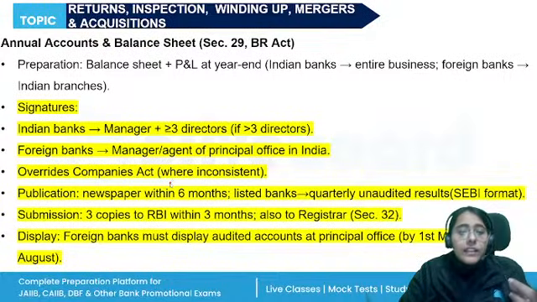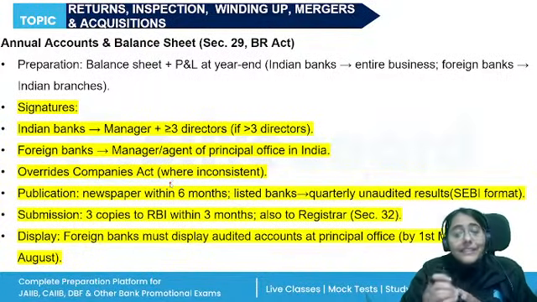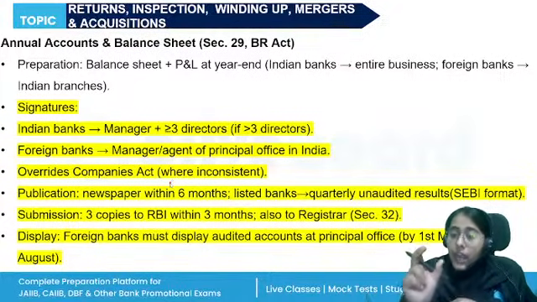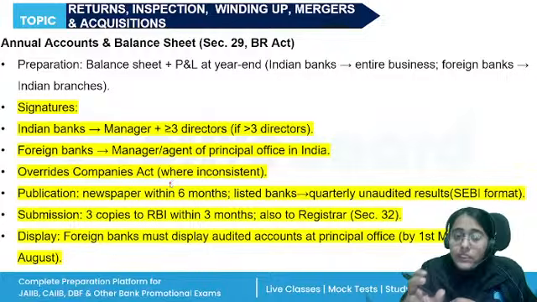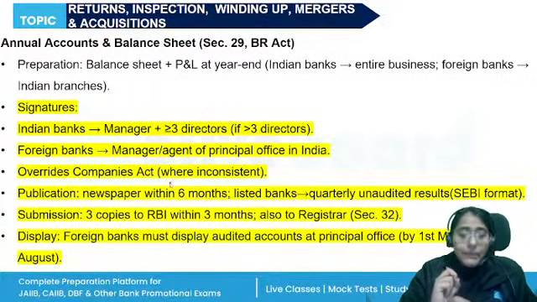All the banks who have their shares listed with the stock exchanges need to publish their unaudited quarterly results as per the format prescribed by SEBI, right?